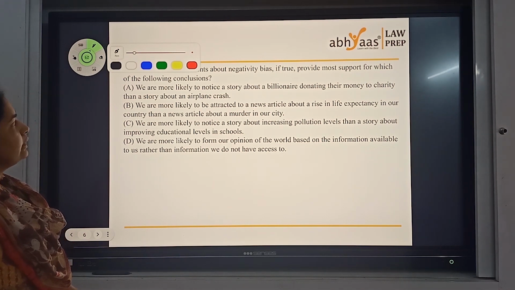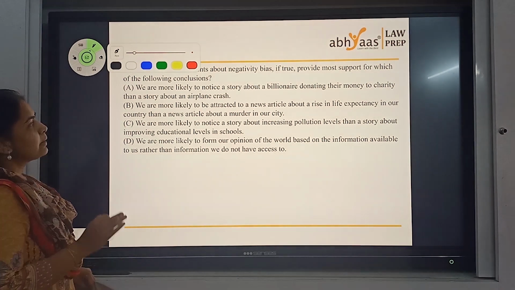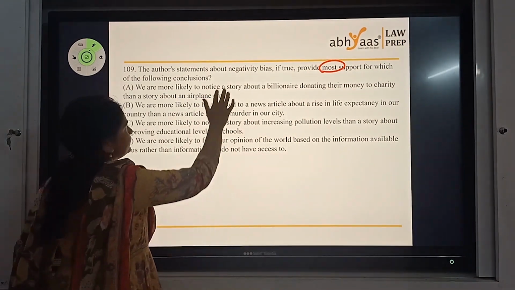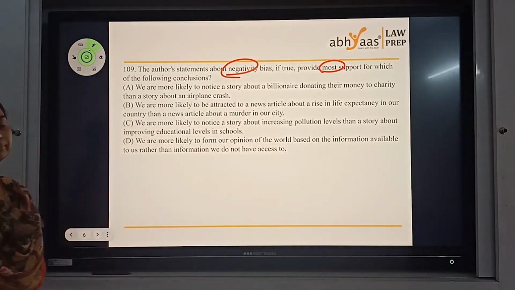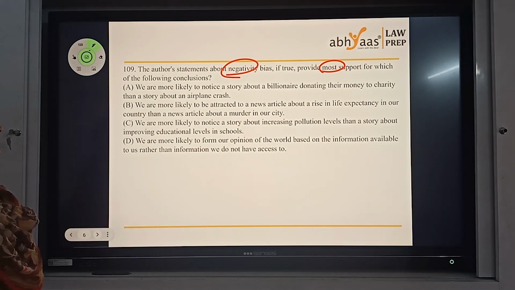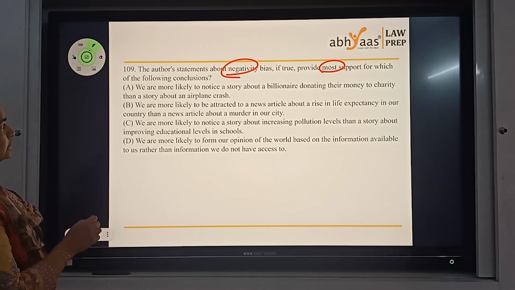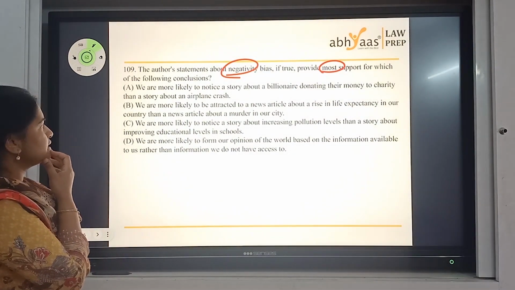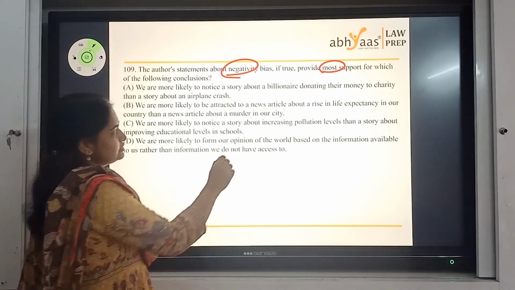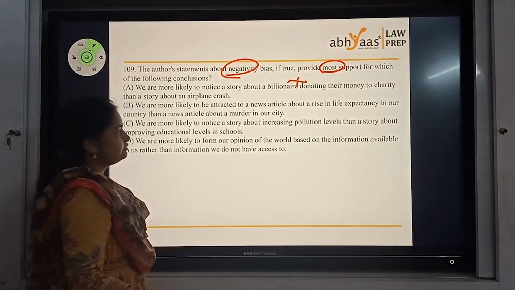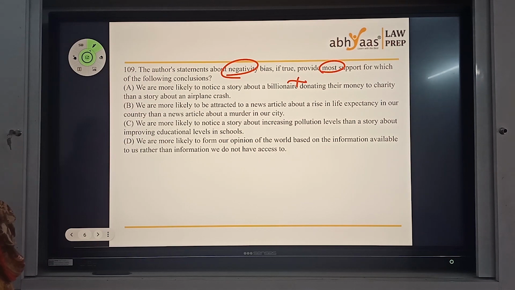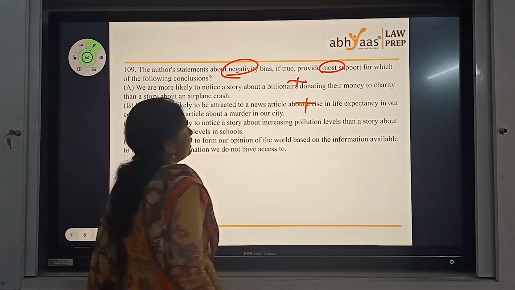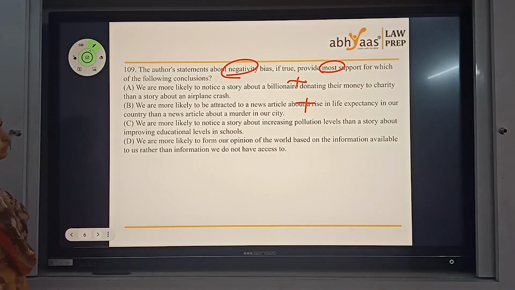The author's statement about negativity bias, if true, provides most support for which of the following statements? You have negativity bias here and you have the most support statement. Two keywords for us from the question. Let's see the options. We are more likely to notice a story about a billionaire donating their money to charity than a story about an airplane crash. Now this is positive news and that doesn't fit our negativity bias. We are more likely to be attracted to a news article about a rise in life expectancy, positive news, than news about a murder.